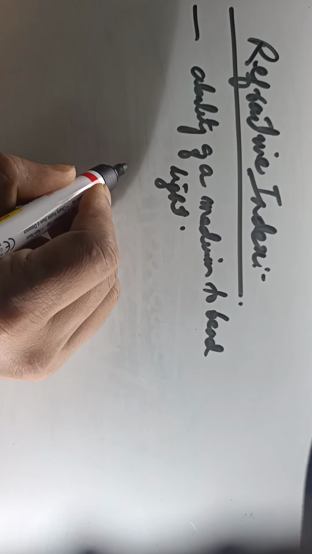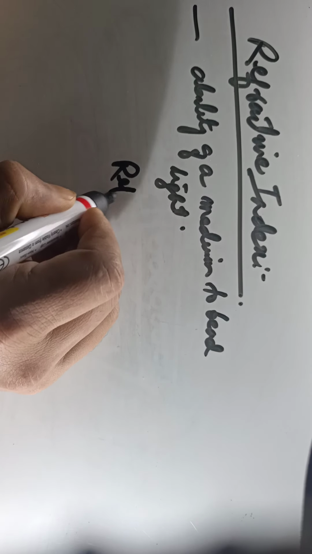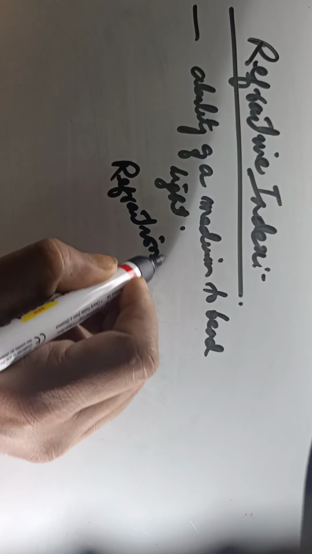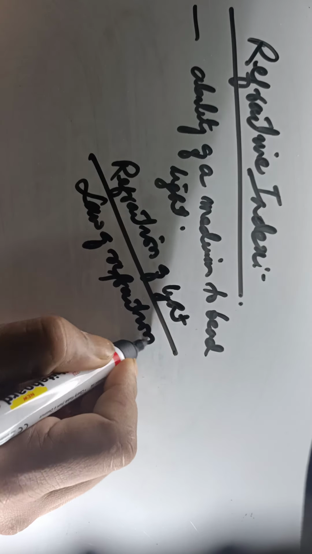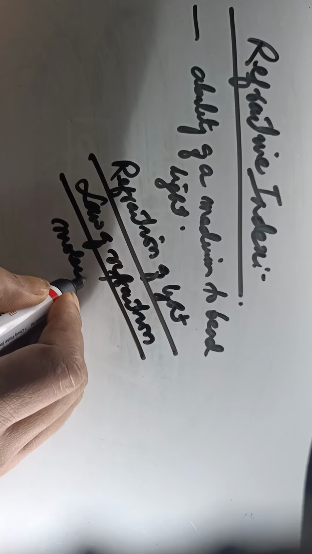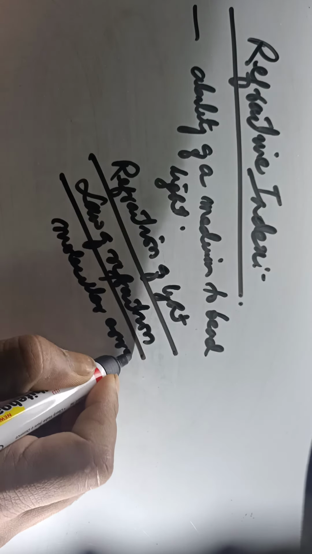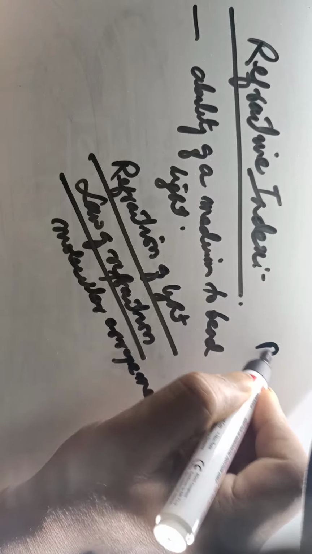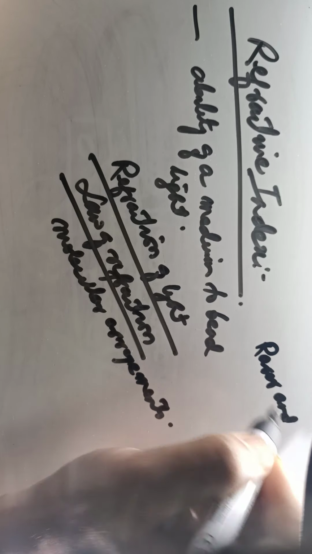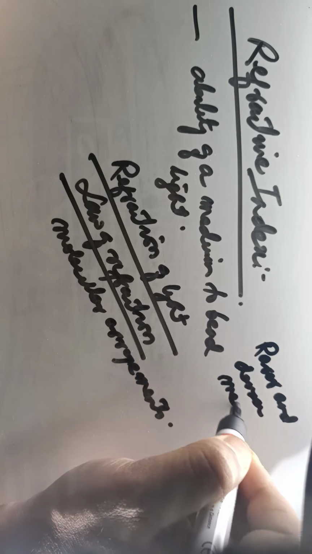So far we have seen what is refraction of light, and then we have seen the laws of refraction, and the molecular arrangements. Then we have seen about rarer and denser medium. Clear? Okay.